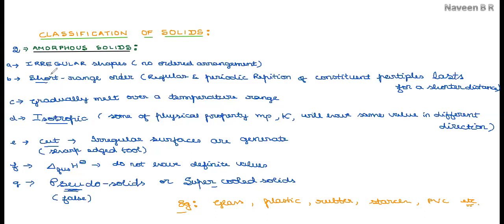Amorphous solids have irregular shape, short range order, they gradually melt over a temperature range, they are isotropic in nature, they form irregular surfaces when cut by a sharp-edged tool, and they do not have definite values of standard enthalpies of fusion. With all these reasons, and one more, supercooled solids have a tendency to flow, though the rate of flow is very slow for the amorphous solid. So they are regarded as pseudo solids or supercooled solids.